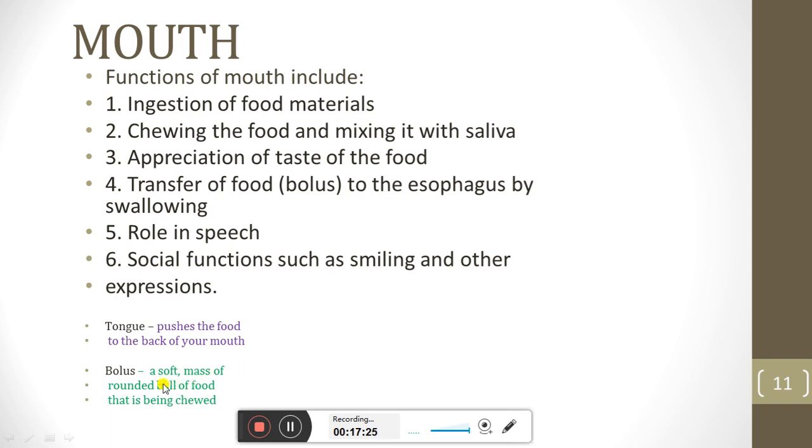What is a bolus? A soft mass, a rounded ball of food that is being chewed, is known as the bolus.